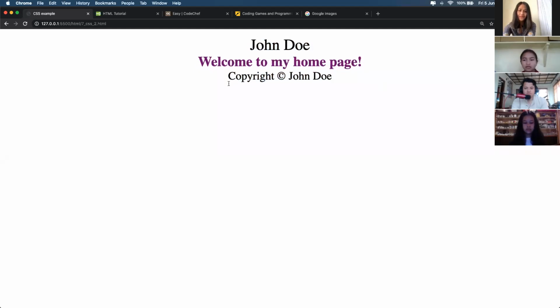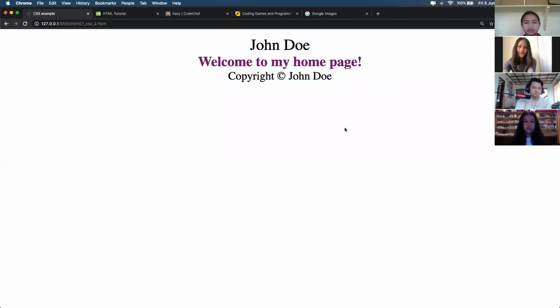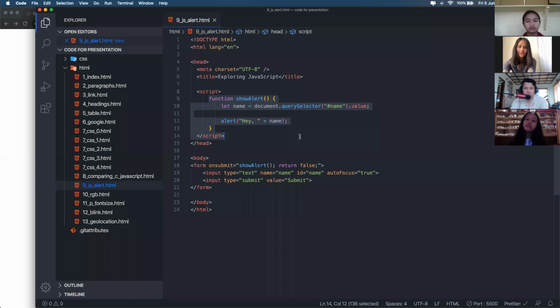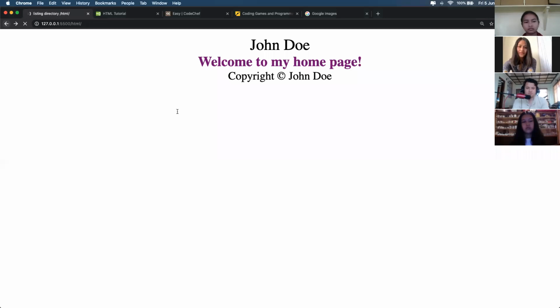That means there is no activity going on. You can just see whatever you have put on your website, and there is no button to be clicked and nothing interactive. That is why we use a language called JavaScript to add interactivity to our website. On this example, I'll just open this one.